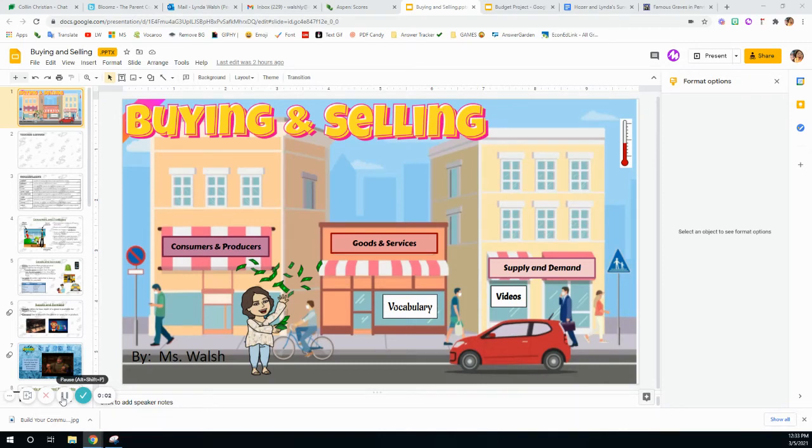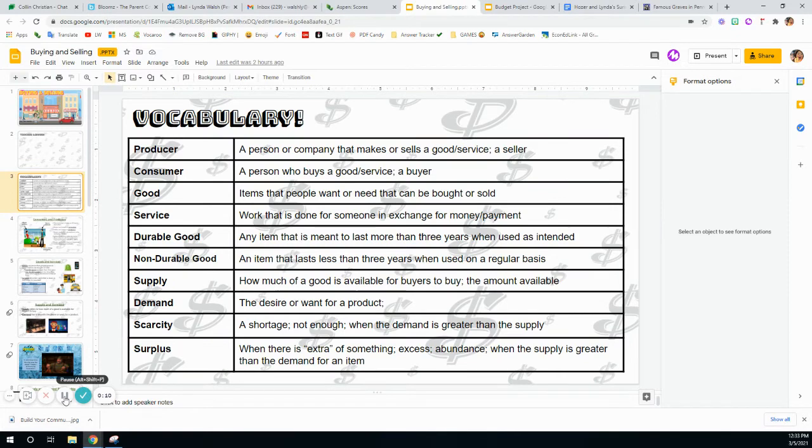We are learning about economics, and this week we'll be diving deeper into buying and selling. So let's get into our words that we need to know this week. First, we have a producer. A producer is a person or a company that makes or sells a good or service, a seller or a maker. A consumer is a person who buys a good or service, a buyer.